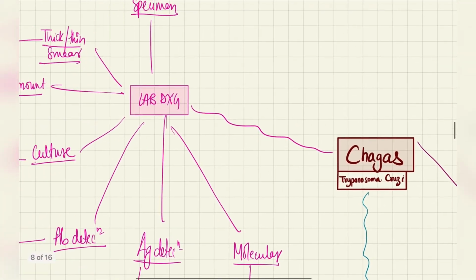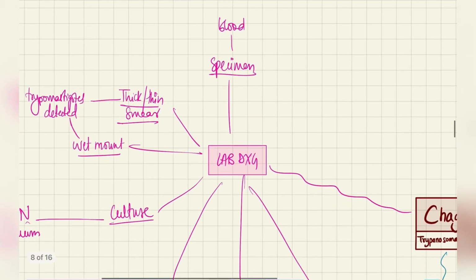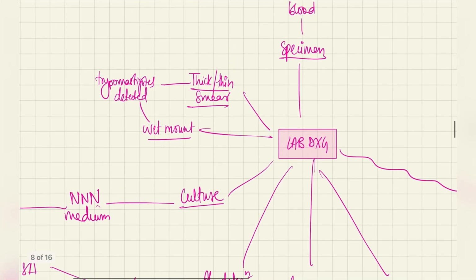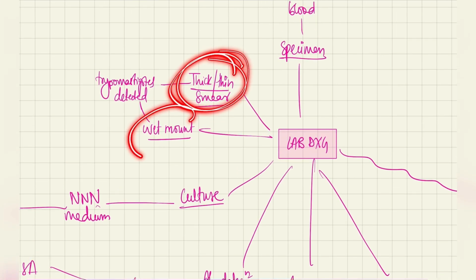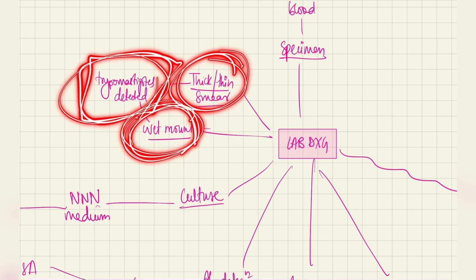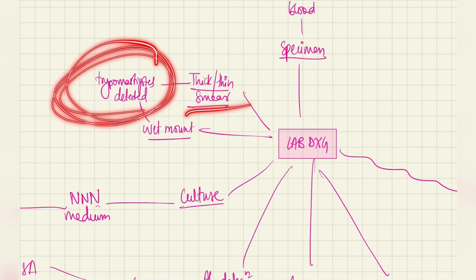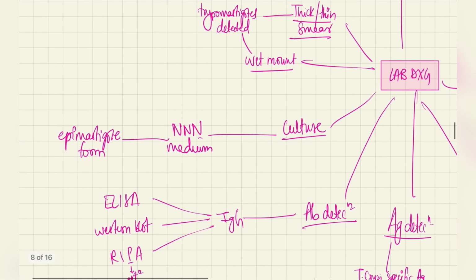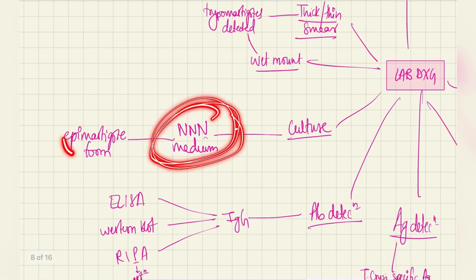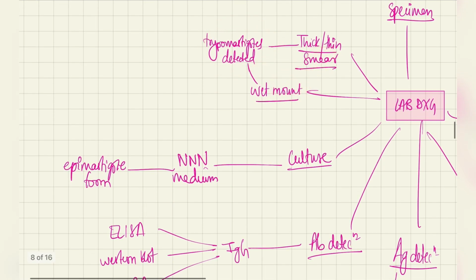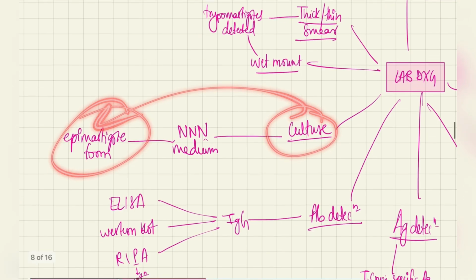That's it. Coming to the lab diagnosis, the final section. The specimen we take is blood, and we can create a thick smear, a thin smear, or a wet mount. What we want to observe is the trypomastigote forms, which we detect in the smears and the wet mount. Next, we take a culture in NNN medium, and we detect the epimastigote form. So first, via wet mount and smear, we detect trypomastigotes. Then via culture, we detect the epimastigote form.